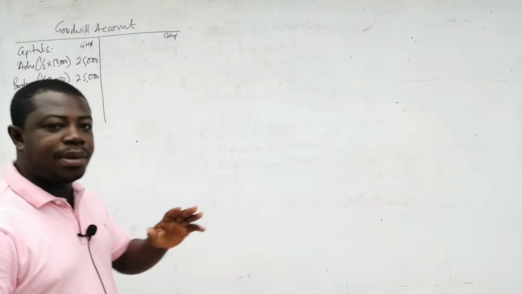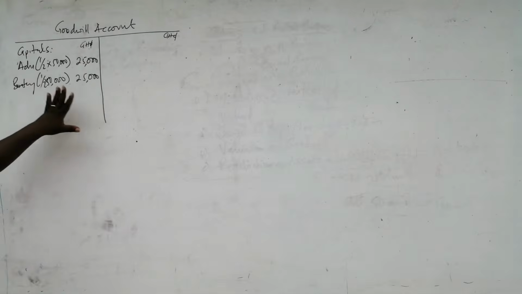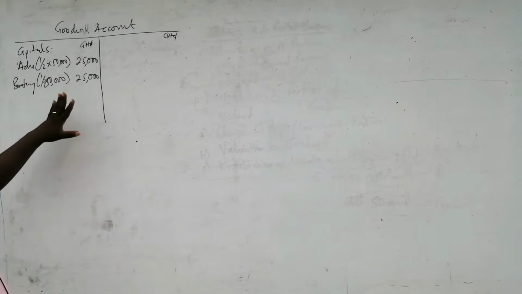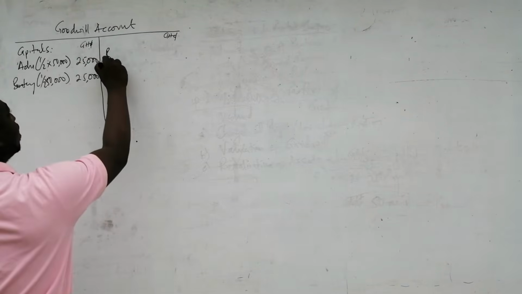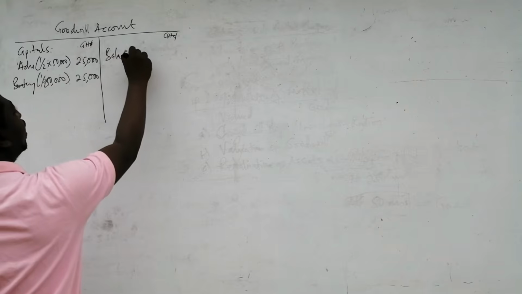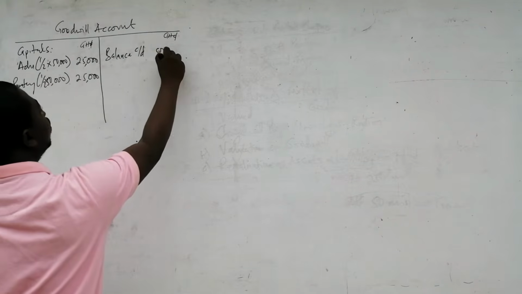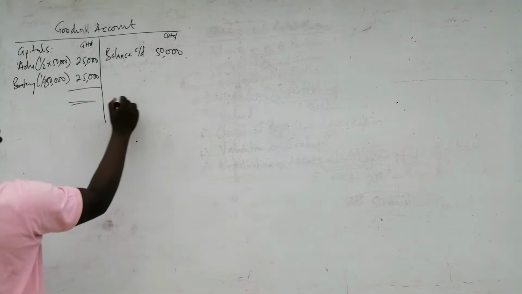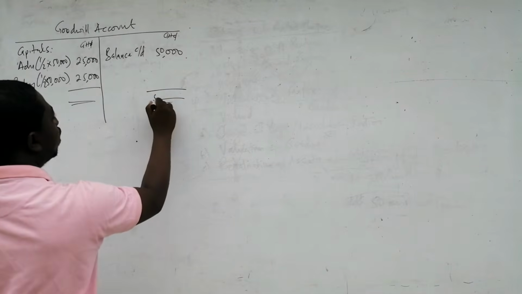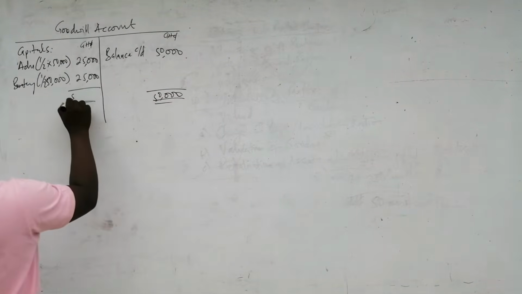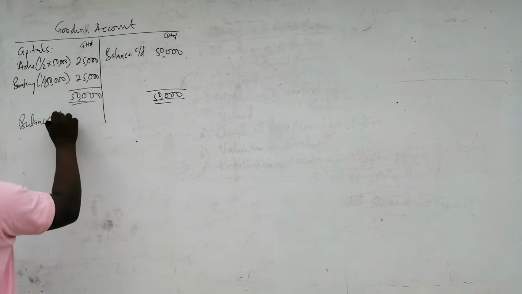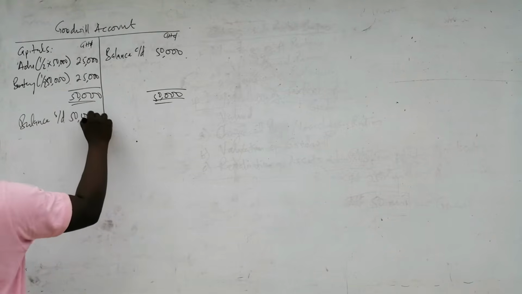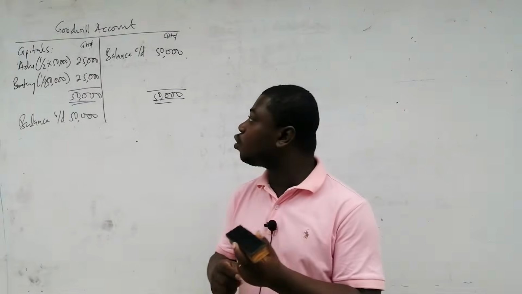So what I have done basically is that I have debited the Goodwill account with 50,000, but it was done whilst we split the amount for the two partners. And then I'll just say a balance carried down at the end will be 50,000 on the Goodwill account. So we can close the Goodwill account, and then there will be a balance brought down of 50,000. So this is how the Goodwill account will appear.